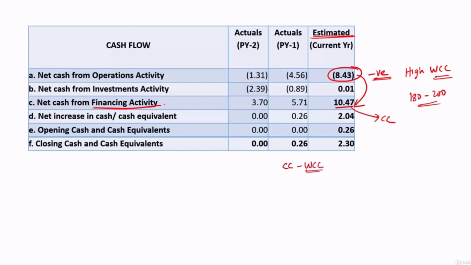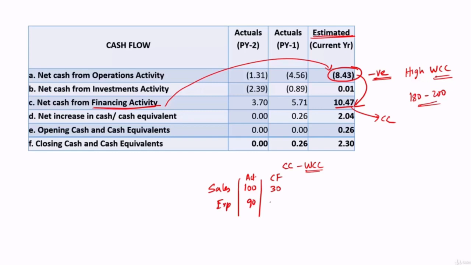So had this cash credit been adjusted here, then the negative figure may not be so much, or it can even turn out to be a positive figure. Okay, so just think of a scenario. Let's say sales is 100, expenses are 90. This is actual. Okay, let's look at the cash flow also. Out of 100, what is realized is only 30.